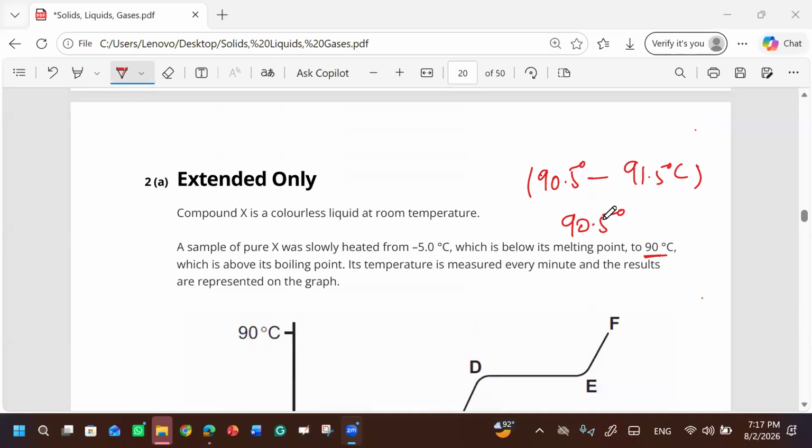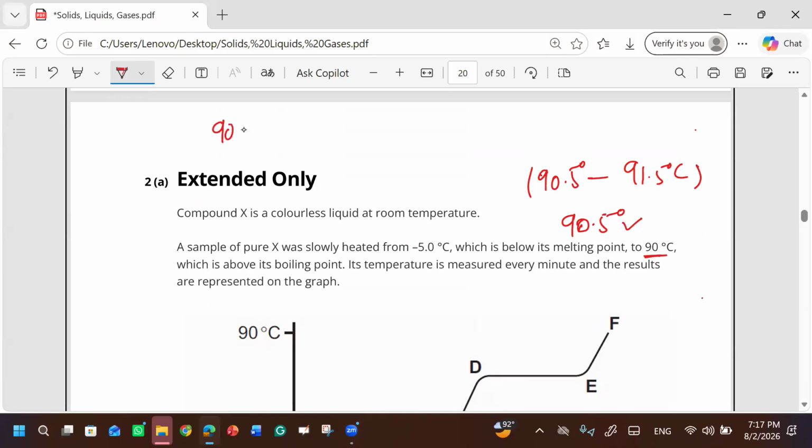You were asking me how it will come to know about impure substances. Remember that there will be no sharp value; there will be a range. This is a sharp value, 90.5. It means it is a fixed value. But if at some place they have mentioned 90.5 degrees Celsius to 96.8 degrees Celsius, there is a range.